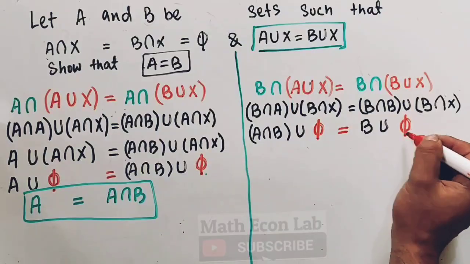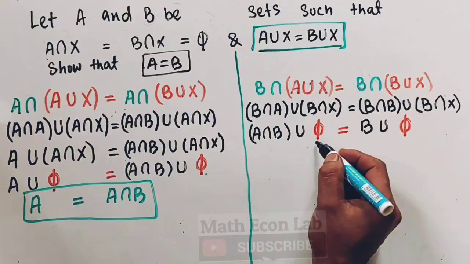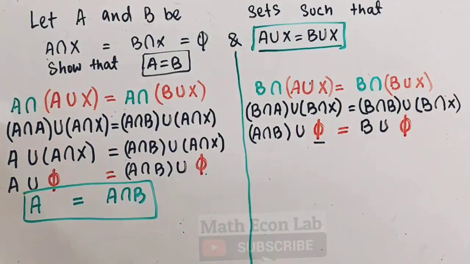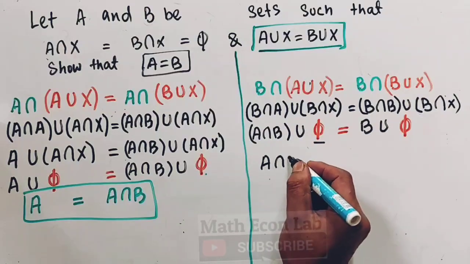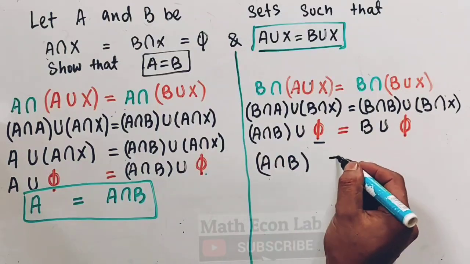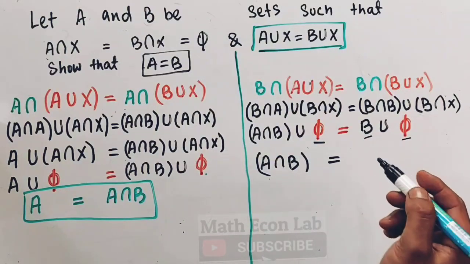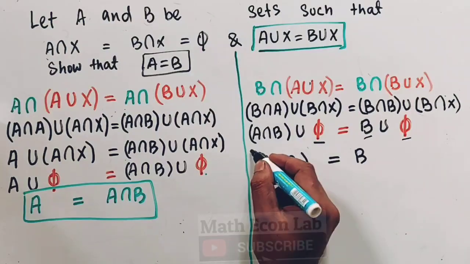So here we write phi. Now the union of a smaller set with a bigger set is always the bigger set. So we get here A intersection B is equal to B, the bigger set.